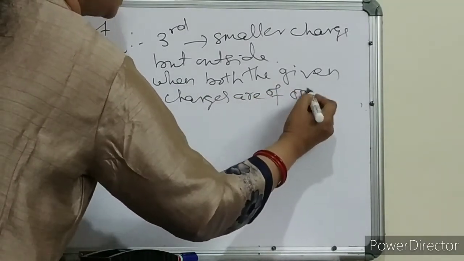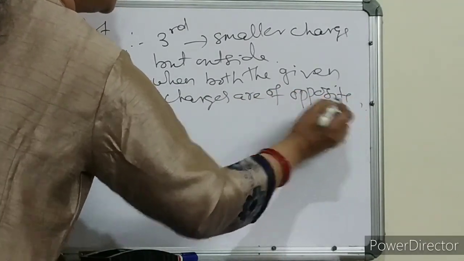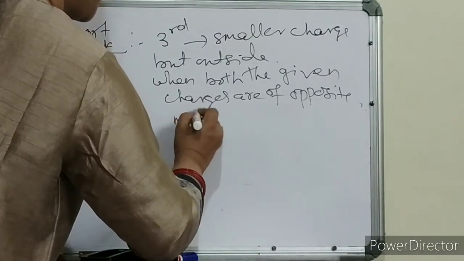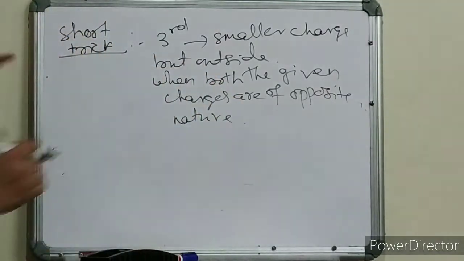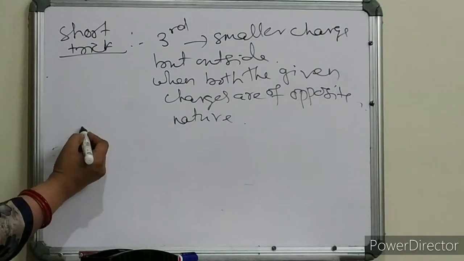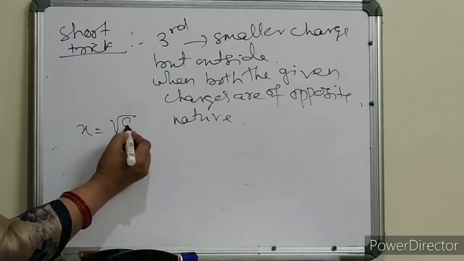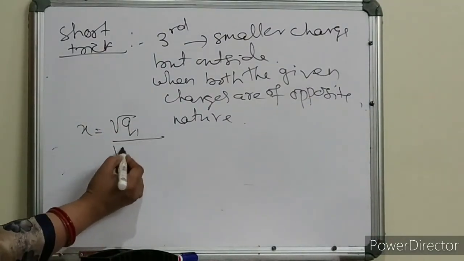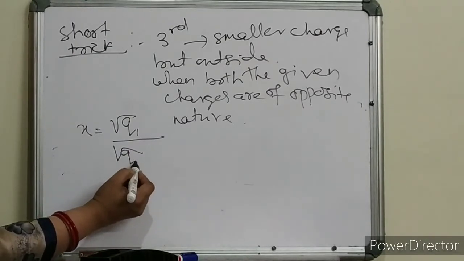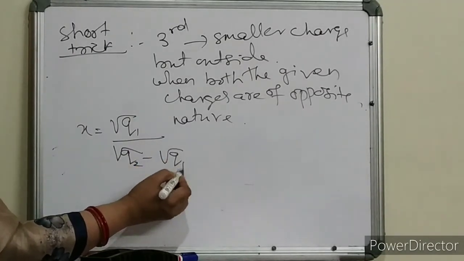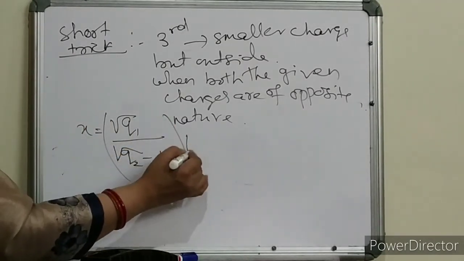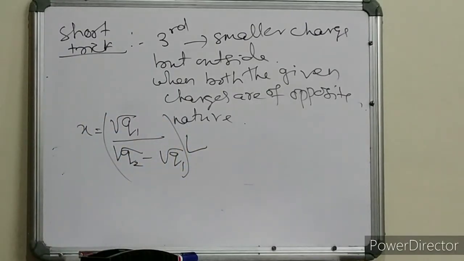One is plus, another is minus. Is it clear? And what is the shortcut? Again, x is equal to what? Again the smaller charge q1, then this is q2 minus q1 into L. This is the shortcut.